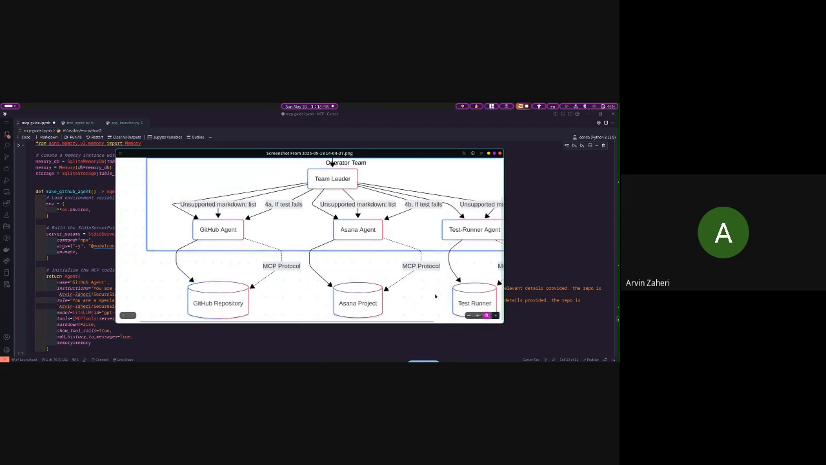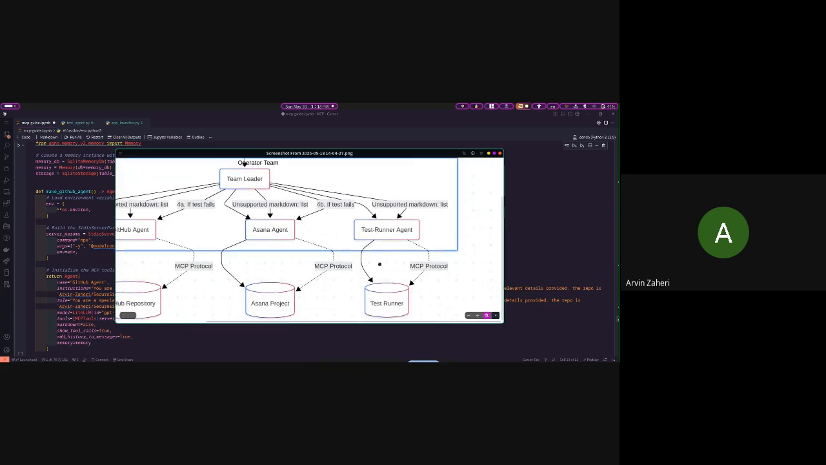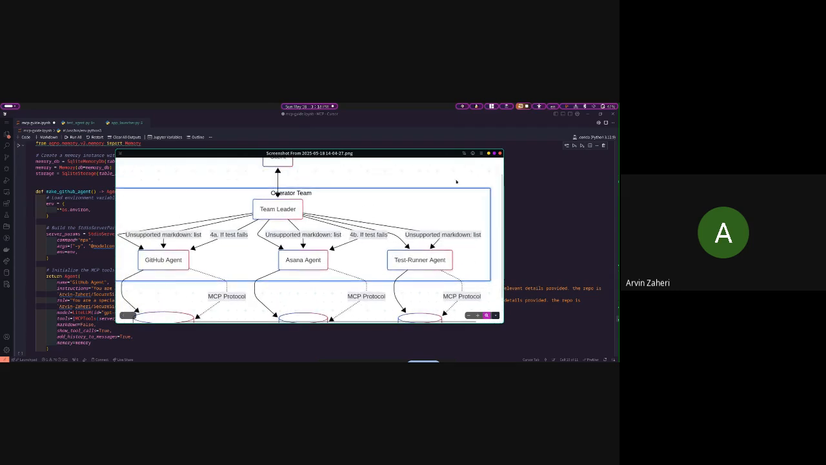And the runner agent, which is actually our custom MCP, which I'll show you in a minute, is our own service, which is provided to the user and converted to an MCP server. So the test runner with an LLM can test it in real time and return the results to our team leader.